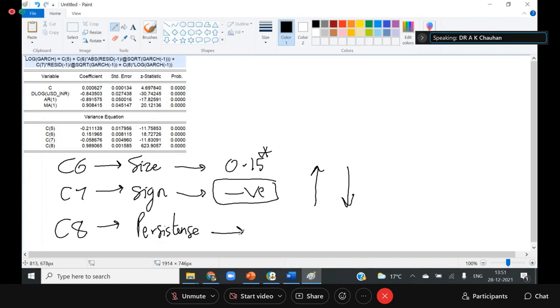And the persistence effect is very high, 0.98, and is significant. So the volatility is found to be highly persistent. So very high persistence is found in the volatility. So this is simply known as the eGARCH model, and the eGARCH model is a better model as compared to all the previous models that we studied in the GARCH. So we can add some more important concepts in the eGARCH model, which I'm showing you.